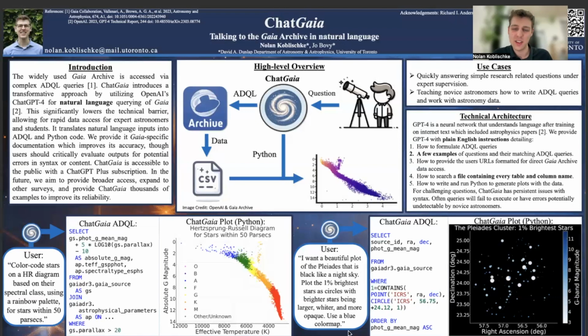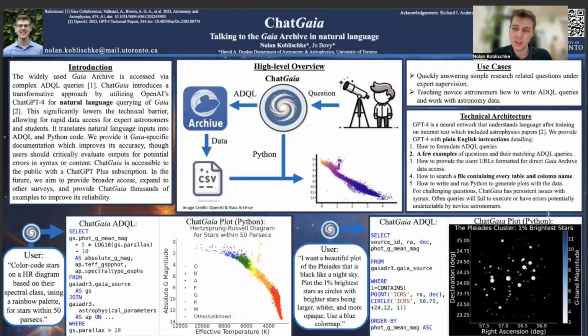In the next example, I ask for a beautiful plot of the Pleiades, black like the night sky, to plot the 1% brightest stars as circles, with brighter stars being larger, whiter, and more opaque. Now, what's impressive about this query is that it has remembered the RA and DEC of the Pleiades. It was trained on the entire internet, and so this must have shown up somewhere on the internet, and it can recall the RA and DEC from memory.